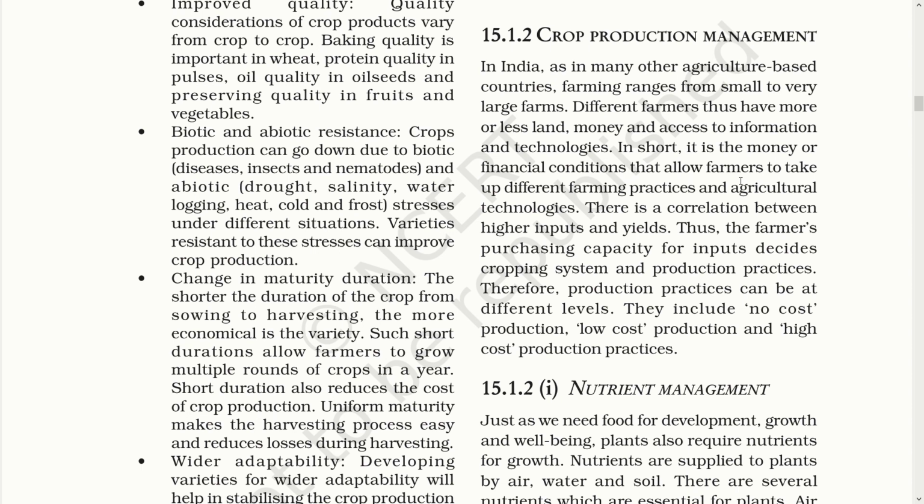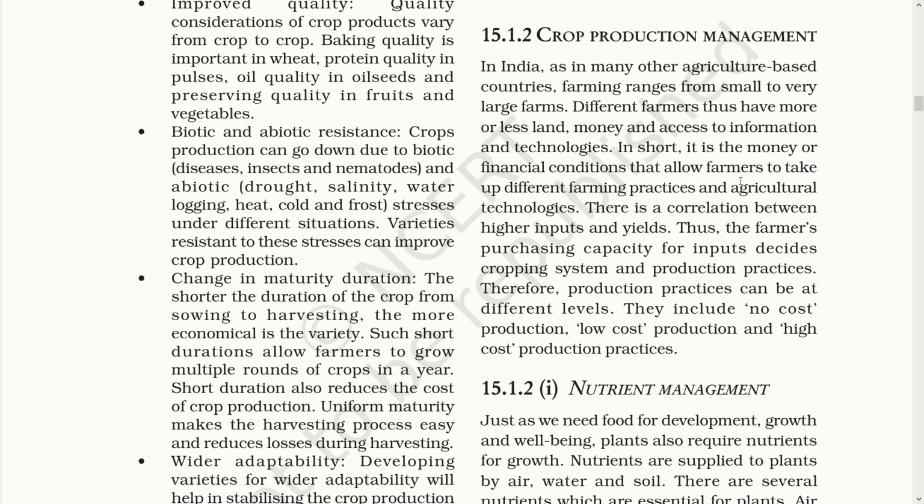Crop production management. In India, as in many other agriculture based countries, farming ranges from small to very large farms. Different farmers thus have more or less land, money, and access to information and technologies. In short, it is the money or financial conditions that allow farmers to take up different farming practice and agricultural technologies. There is a correlation between higher inputs and yields. Thus, the farmer's purchasing capacity for input decides cropping system and production practice.